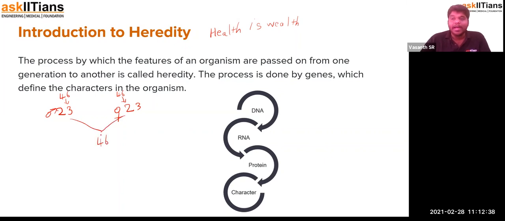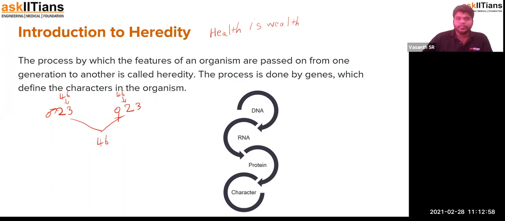This happens every time an organism is born to the same parents. That's one reason why the characteristics you find between you and your brother or sister will be different, because of the probability and the differences. We are going to see all of them in detail now.